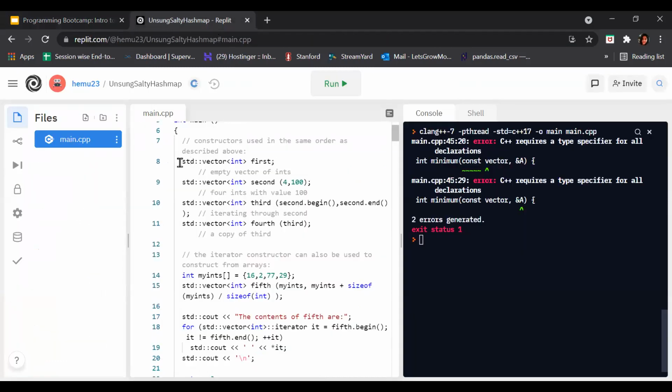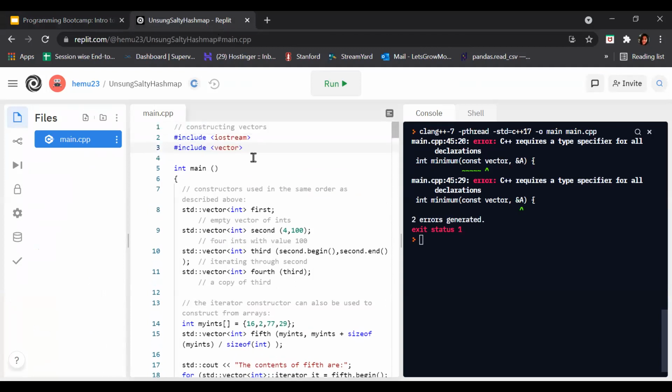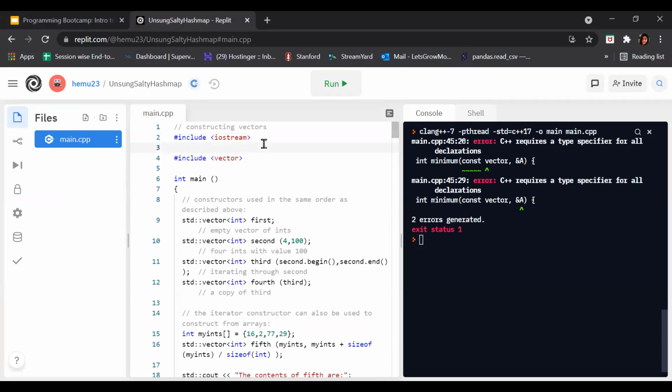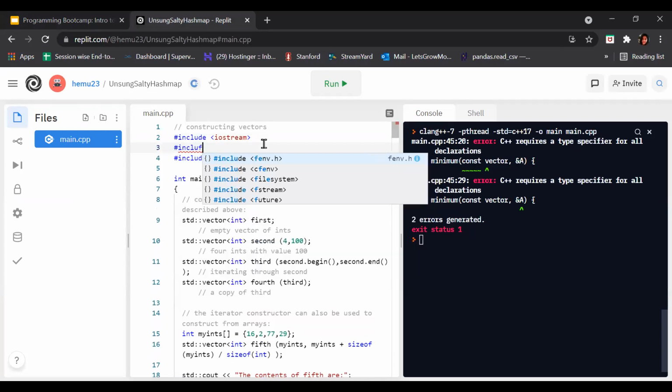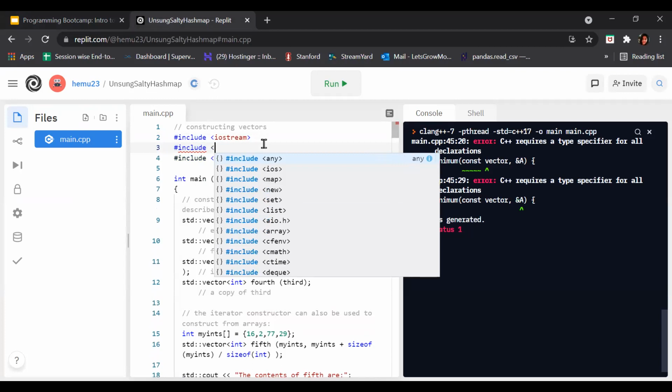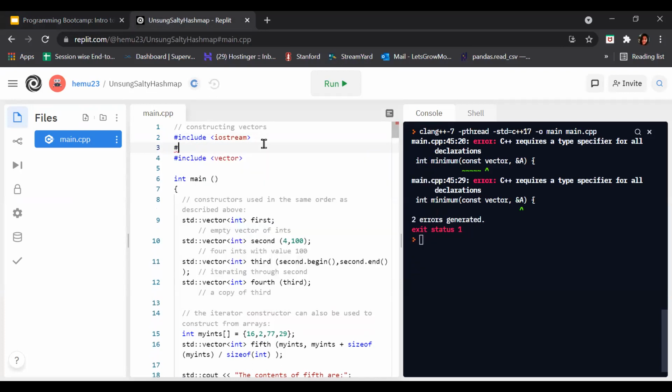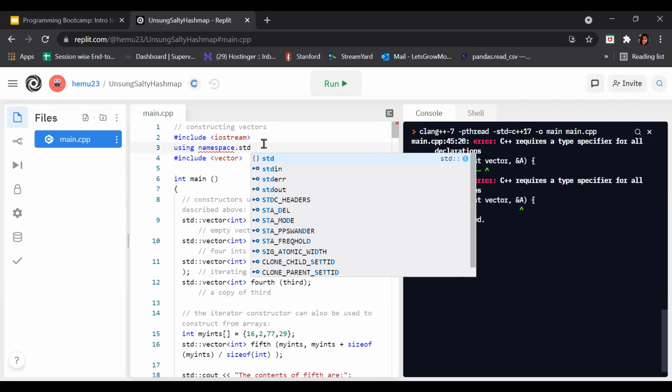See, std, remember, we are using using namespace std here.